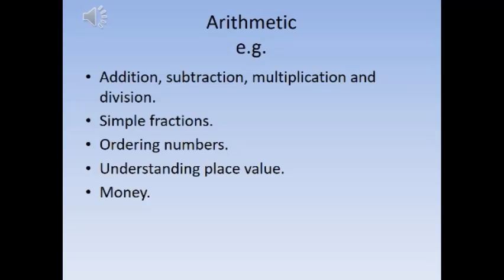This could be working with odds and evens and 2- and 3-digit numbers. Understanding place value means children understanding the value of the hundreds place, the tens place and the ones place. We've done lots of work on this and they're very confident. And the money part of the paper could involve giving change and recognising how to add up different amounts.